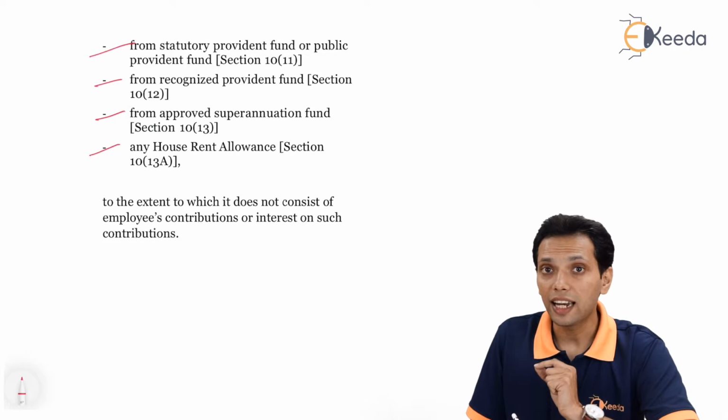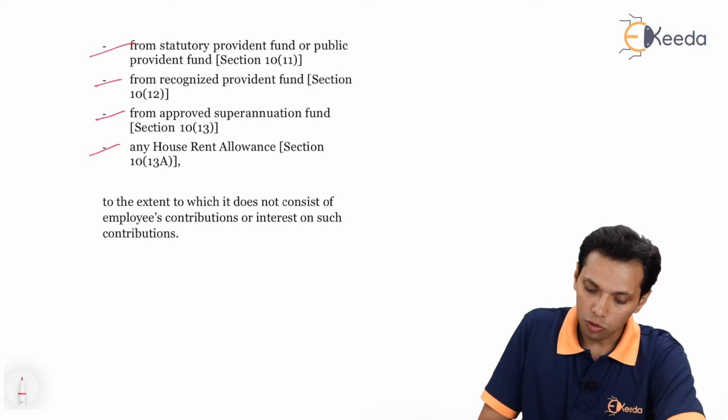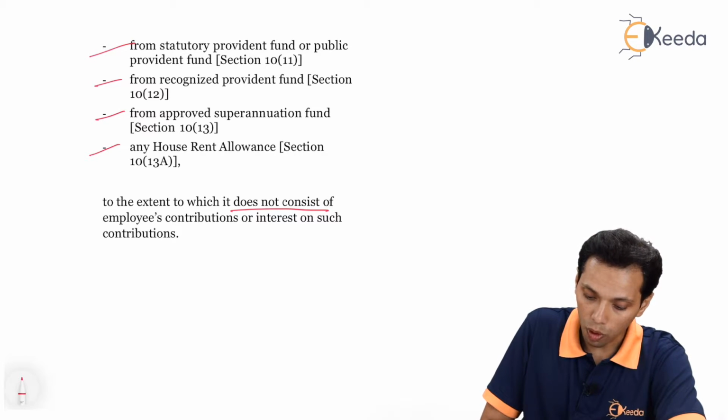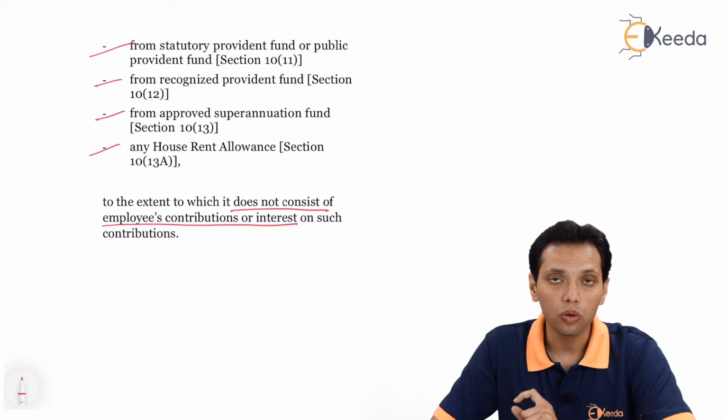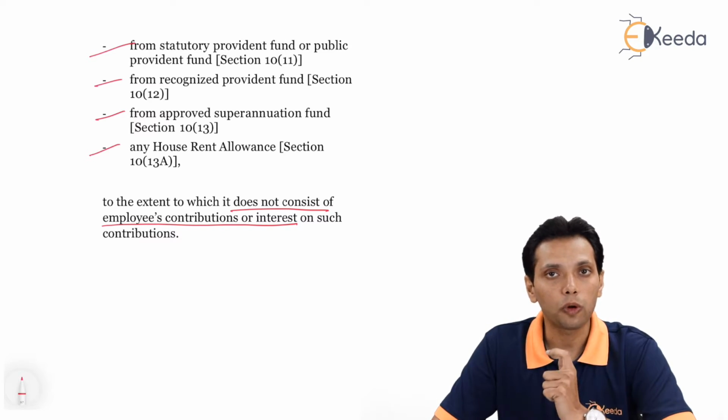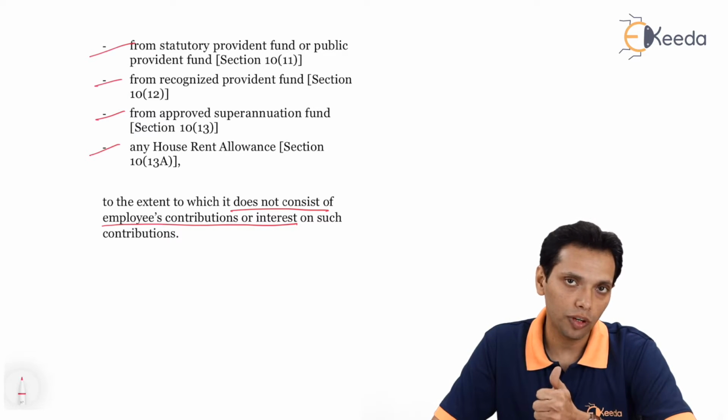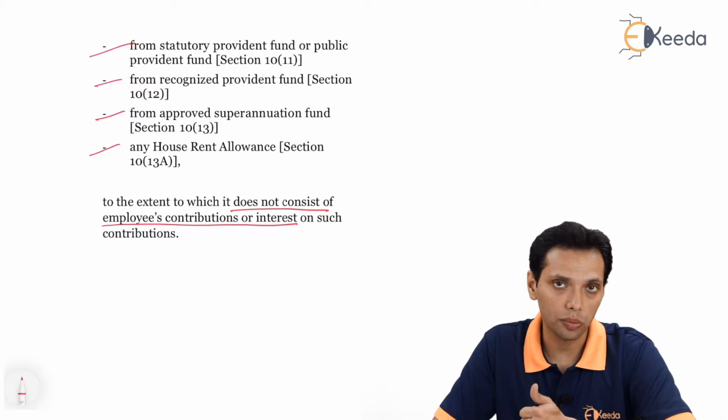And reading the last para, to the extent to which it does not consist of the employee's contribution or interest on such contribution. So out of the four provident funds, unrecognized provident fund is not mentioned in the exception.